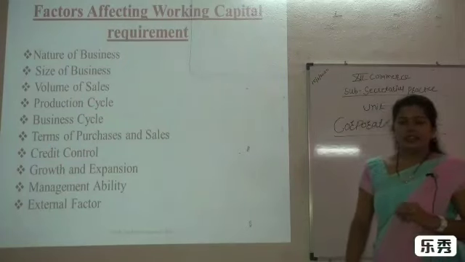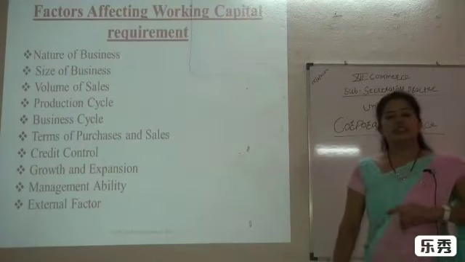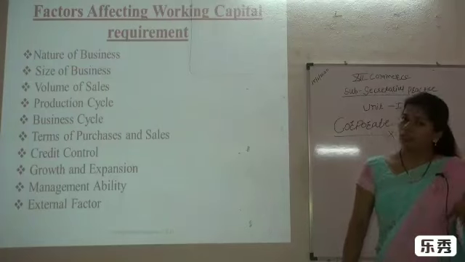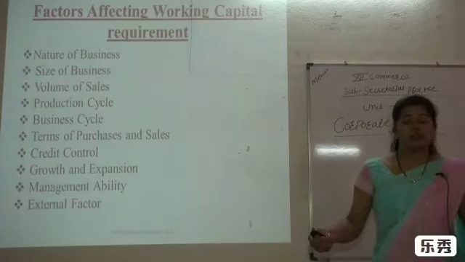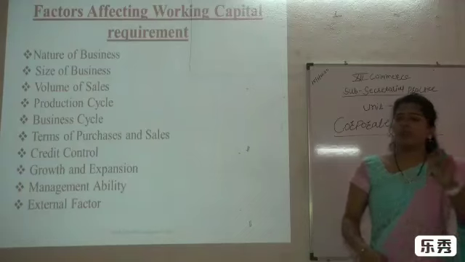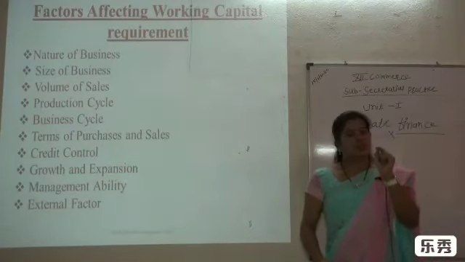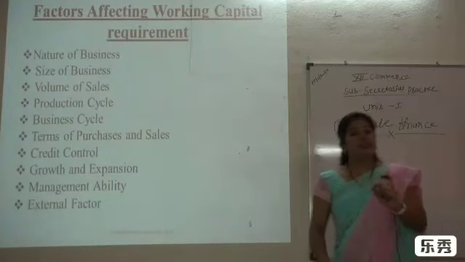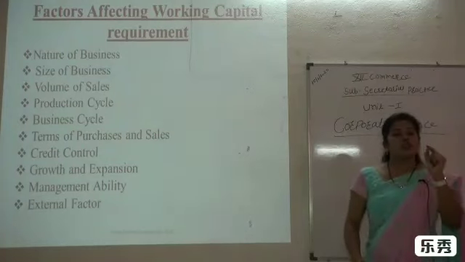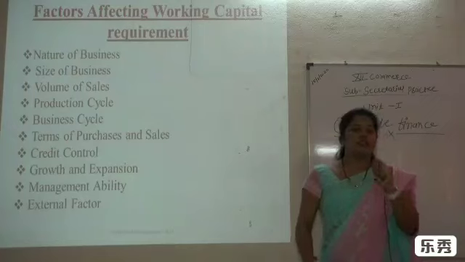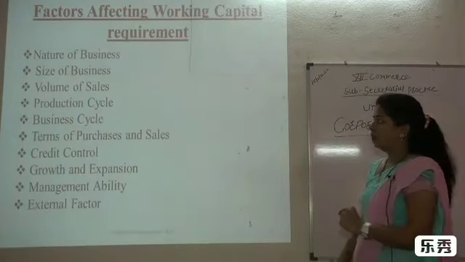Okay, and the next point is the production cycle. Production cycle is concerned with length. If the production cycle is lengthy, we need more working capital. If the production cycle is short, we need less working capital. It means the production cycle is very important for the utilization of working capital.